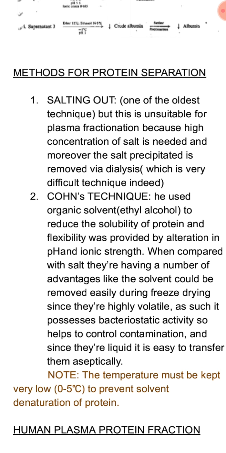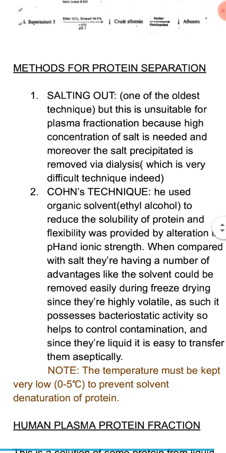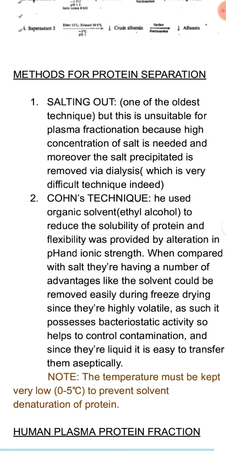Salting out is a process through which the proteins are purified, and it relies on the principle that when salt is added into the solution containing the blood plasma, the salt attains more solubility, and hence it precipitates out the albumin. This is the entire principle, and this is something that we have already studied. But salting out is not used nowadays, since a high concentration of salt is needed, and the salt precipitated must be removed via a technique called dialysis. Dialysis is in turn a sophisticated or a very difficult technique. So we don't use this nowadays. Instead of that, we are using Kohn's technique.